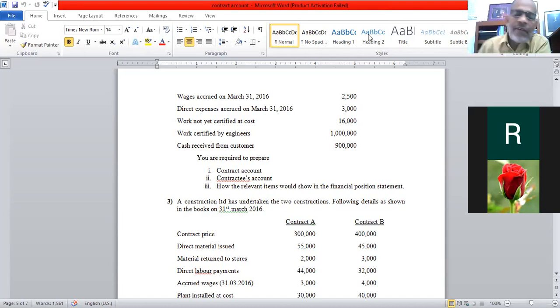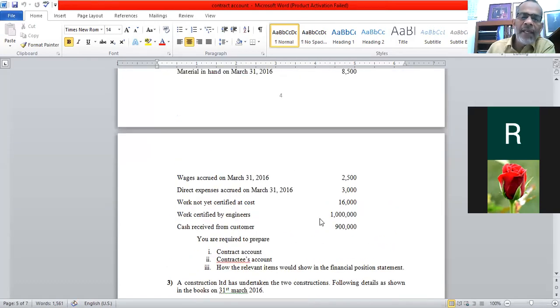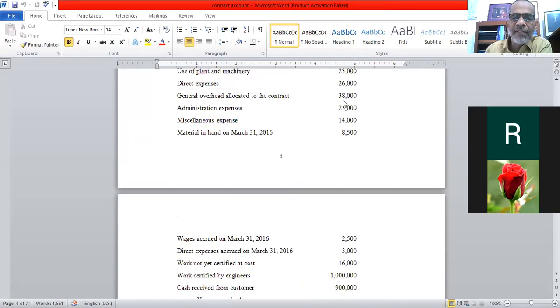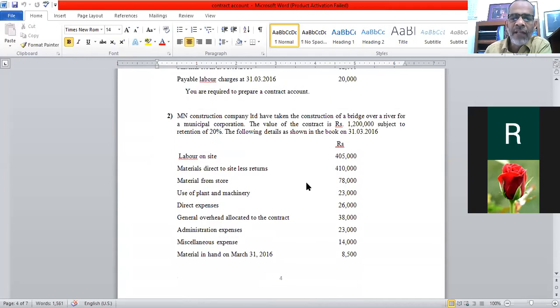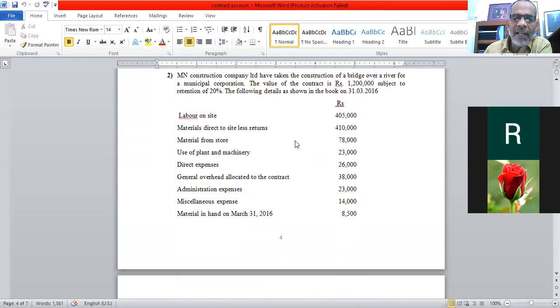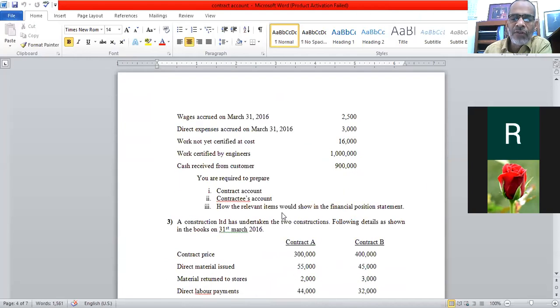Yes, sir. Right, okay. Is there anyone who kept the data? Also, in the first class you made some mistakes when I dictated. Please, can you read this part when I ask the question? How much the material, labor usage and everything, you tell me, I will do the example. You are required to prepare the contract account, the contractee's account.